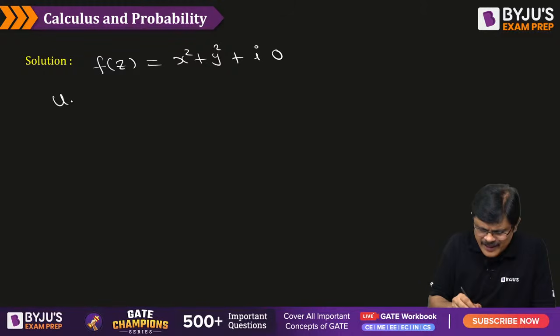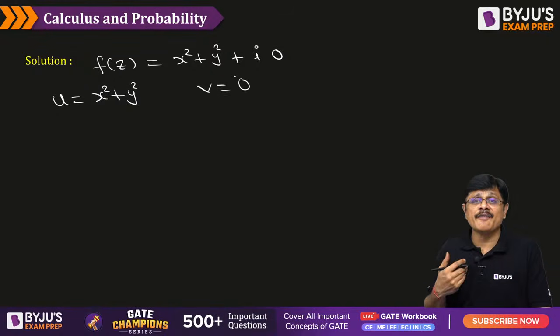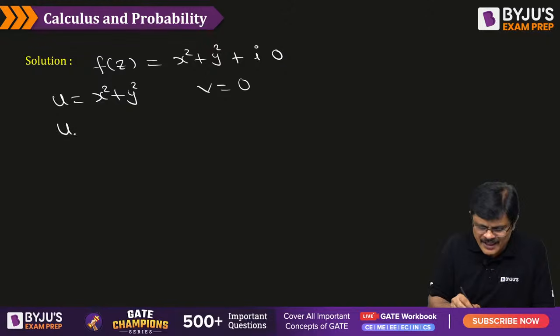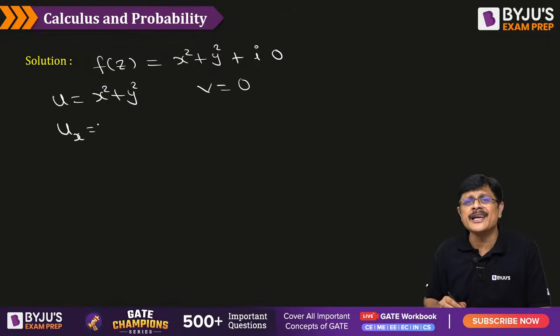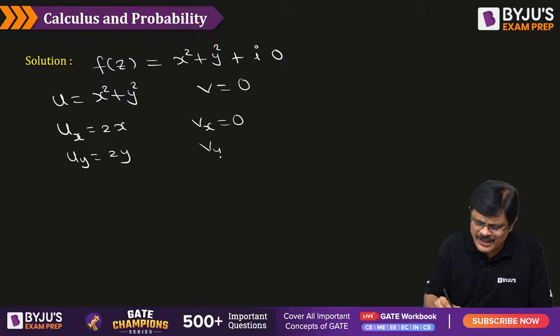So here what is the real part, sir? x square plus y square. And what is the imaginary part? 0. So first you verify where the CR equations are satisfied. See, if the CR equations are not satisfied at those points, the function is not differentiable. Straightforward answer. So first identify the points where the CR equations are satisfied. For that we need to find the partial derivatives. What is ux, sir? 2x. And what is uy? 2y. And what is vx? 0. And what is vy? 0.